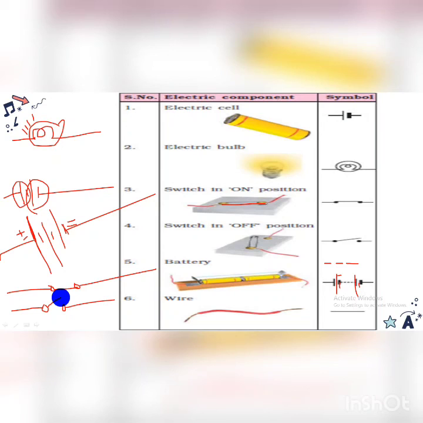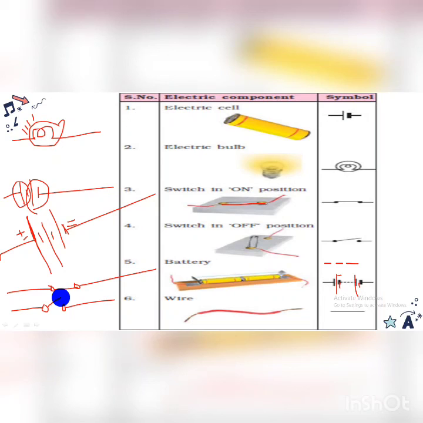When you pass the current, the filament becomes red hot and emits light. But also, some of the electric energy is being wasted by that device, and this waste is converted into another energy named heat energy. So that is the effect of electric current: current passing through the bulb converts into both light and heat. Okay, so the first effect you got it.